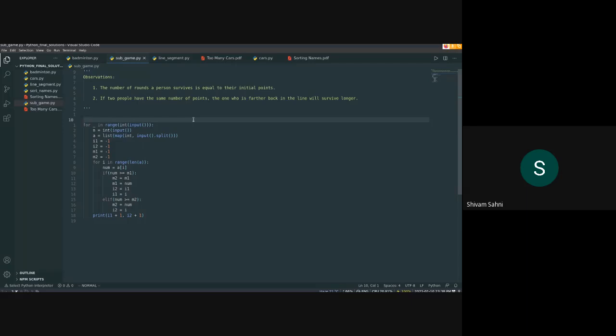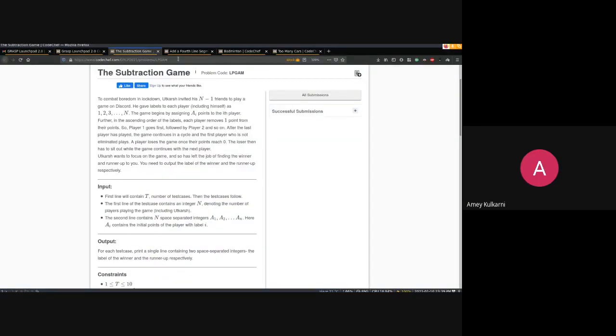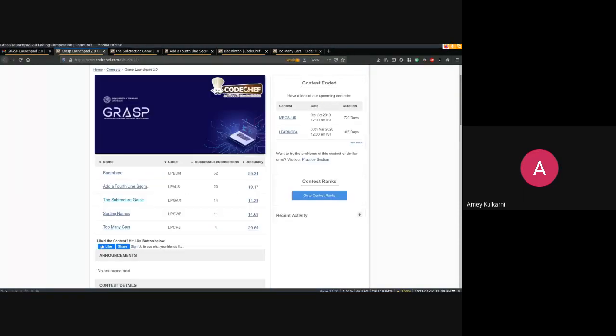Any doubts? Okay. If not, I'll continue. The next, which one should we do? Sorting names or cars? Let's do sorting names.